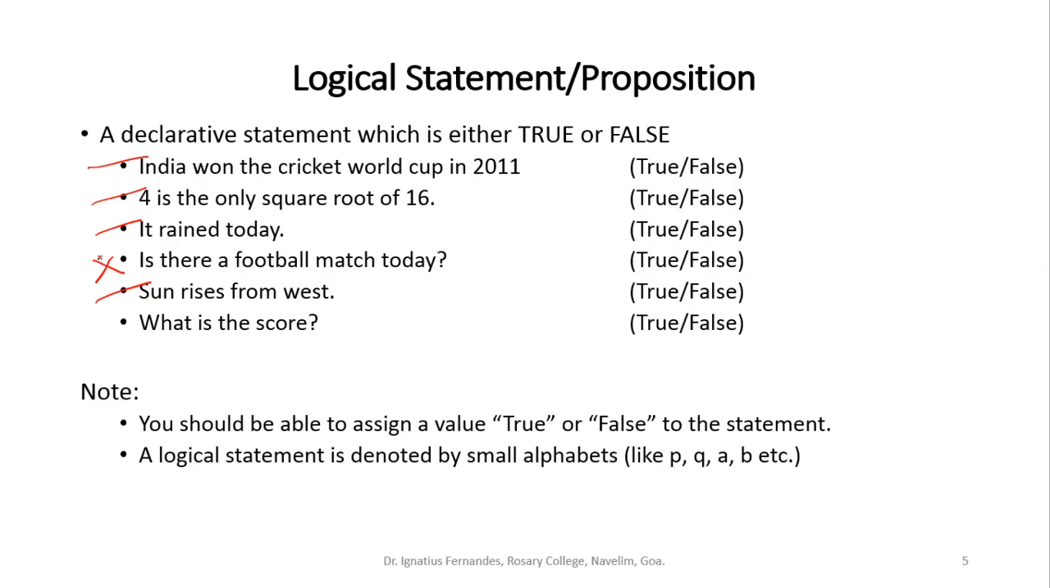Now, instead of writing true, we may also say T, only capital T, and we say capital F for false. Logical statements are denoted by small alphabets like p, q, small a, small b, and so on.